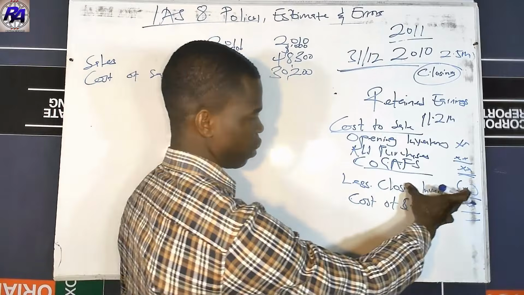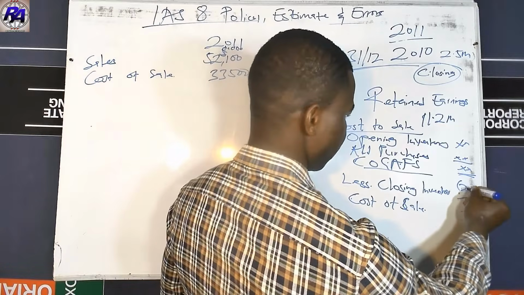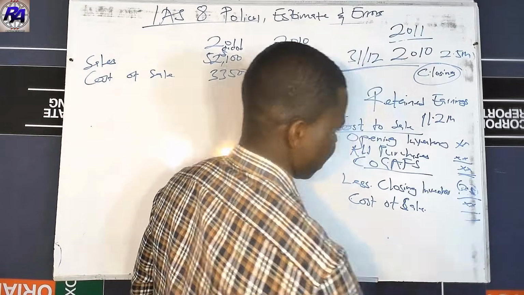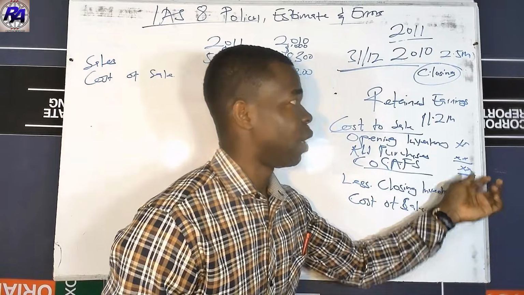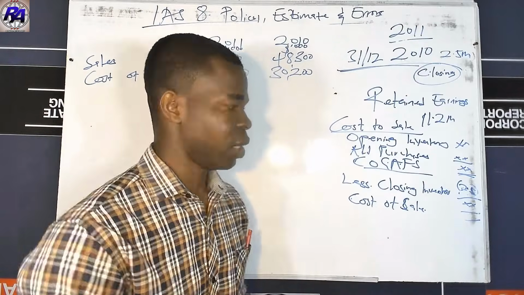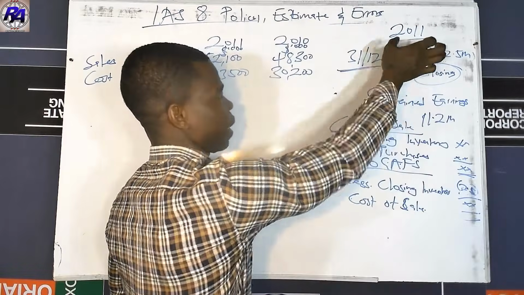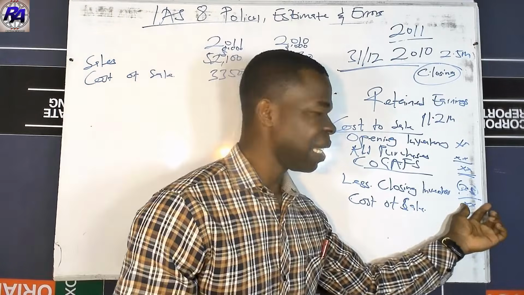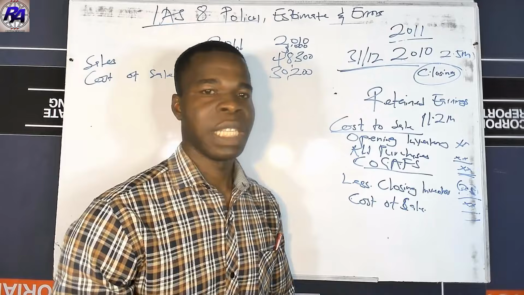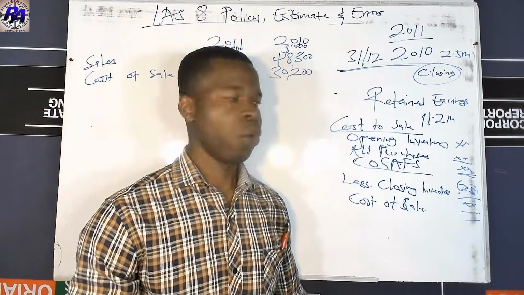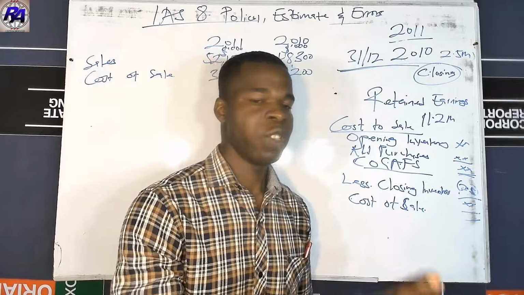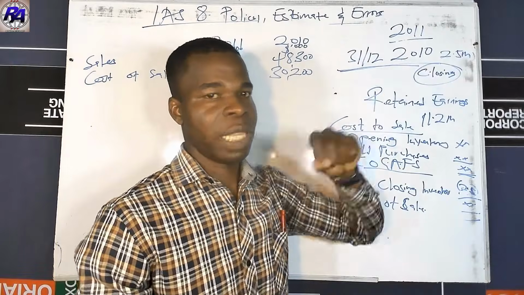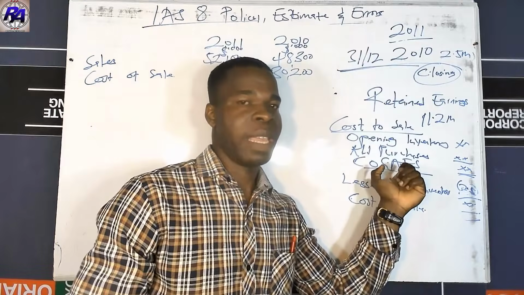Now, there was an item which was included in the cost of sale, which was the 2.5 million, which was not supposed to be less, but it was less. So what has it done to this cost of sale over here? It has reduced this cost of sale, which is the 2010 cost of sale, because the error was incurred in 2010. That means it has increased the profit in 2010 because we have reduced our cost of sale. So therefore, in 2010, we are supposed to add back the error committed because this was overstatement. It was not supposed to be there, but it was there.